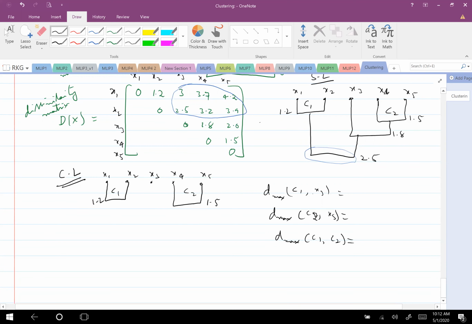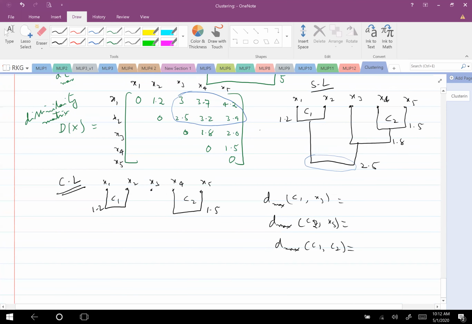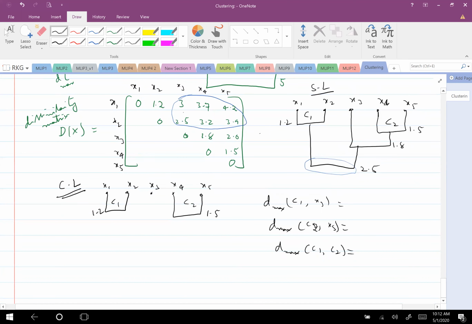So C1 to X3, how much? D max, right? So 3, correct. What is D max of C2 to X3? It is 2?